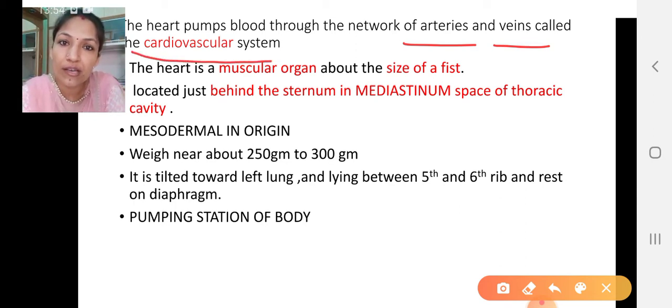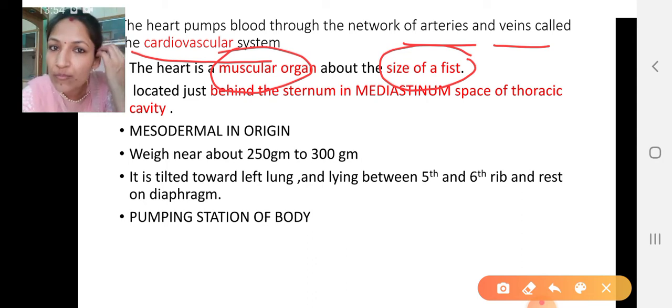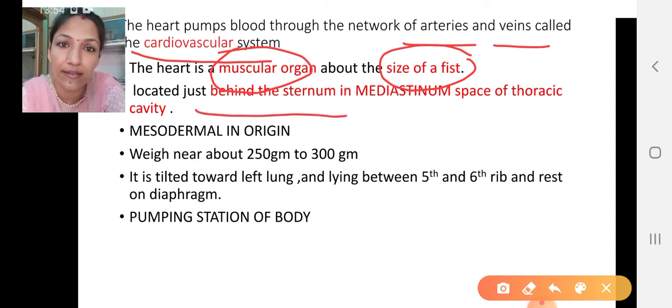Now we'll talk about some characteristics or features of the heart. Heart is a muscular organ. Its size is about a clenched fist, a closed fist of an adult human. Where is it located? It's located just behind the sternum in the mediastinum.